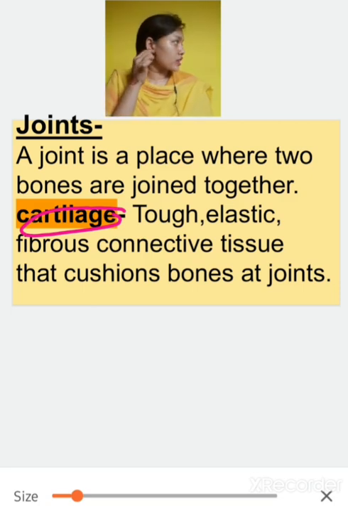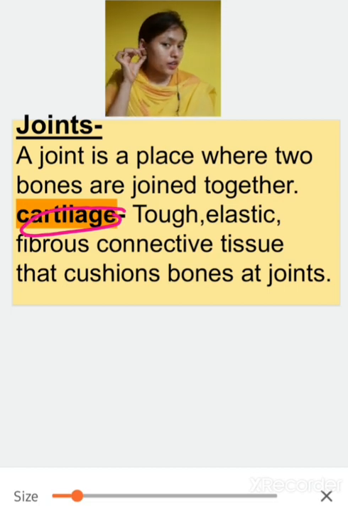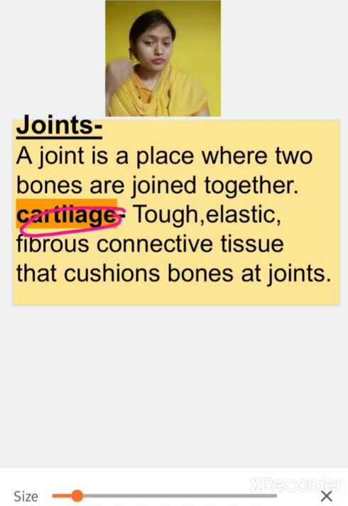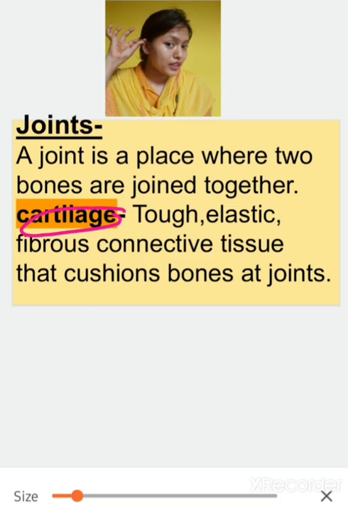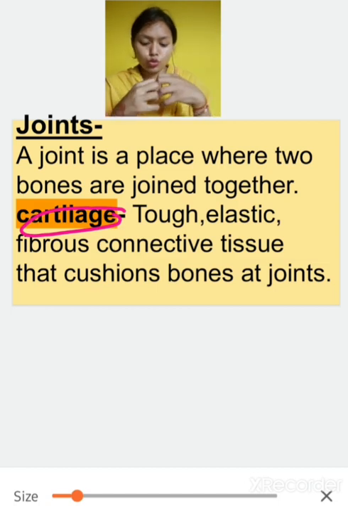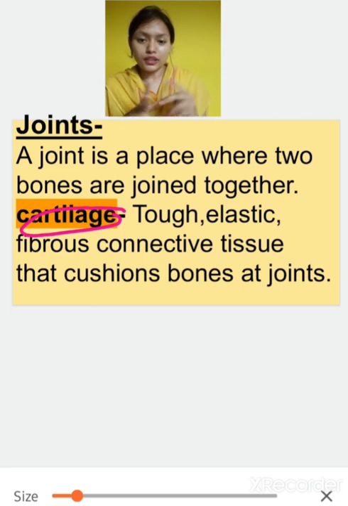Just touch the lower side of your ear. It is very soft. It is made up of muscles, and the upper part is harder, but it is not as hard as the bone. This part is called cartilage. So this same cartilage is present between two bones. If this is a bone and this is a bone, then between them a cartilage will be there that will help them to join, and it is a connective tissue. So between the joints, cartilage is present that helps them to join.